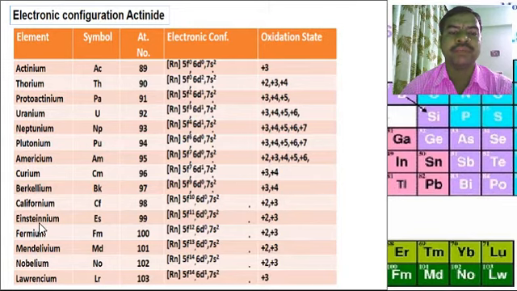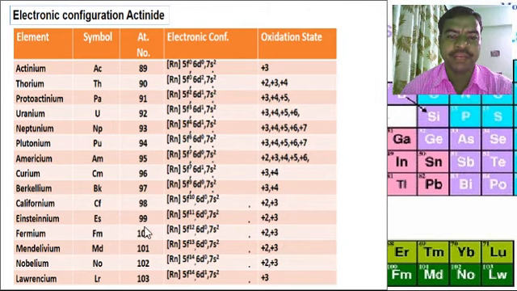This short form is useful for the actinide series. The symbols of this series are Ac, Th, Pa, U, Np, Pu, Am, Cm, Bk, Cf, Es, Fm, Md, No, Lr.